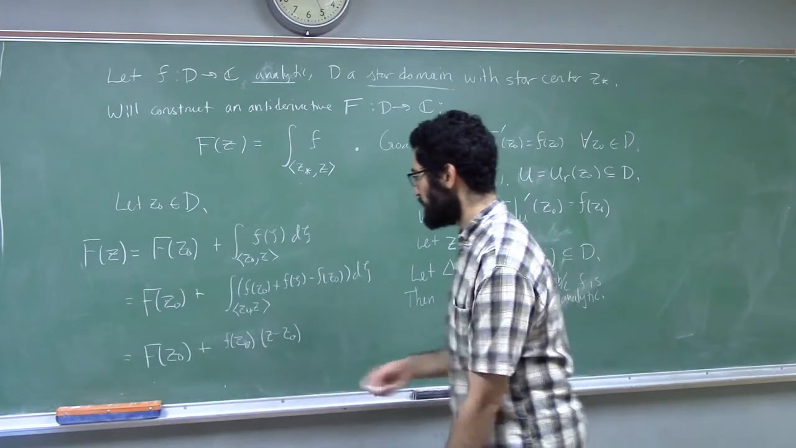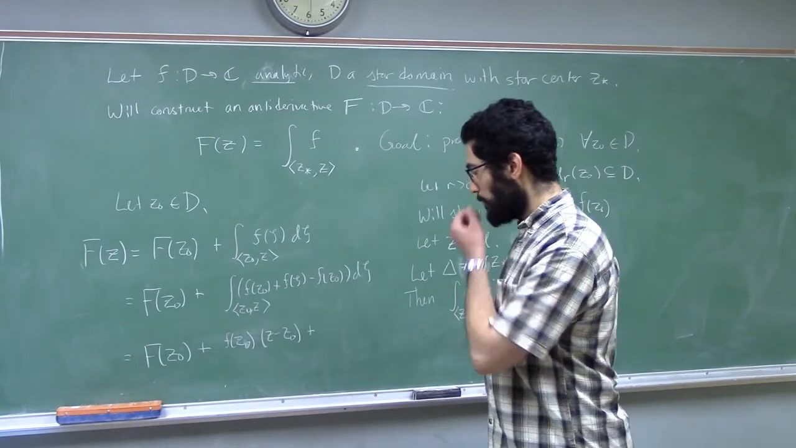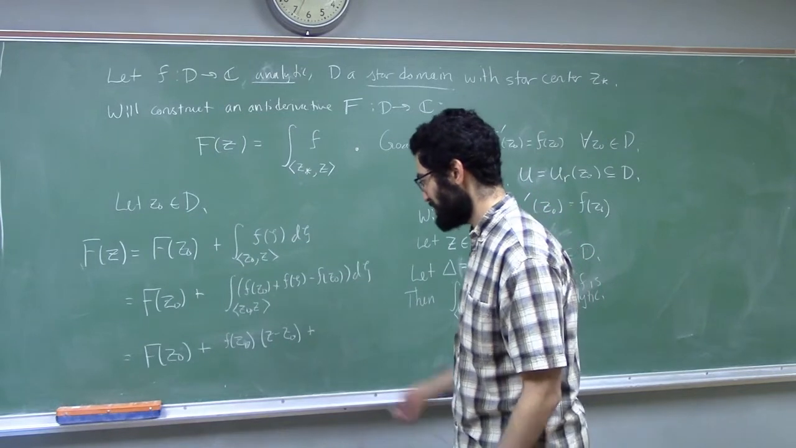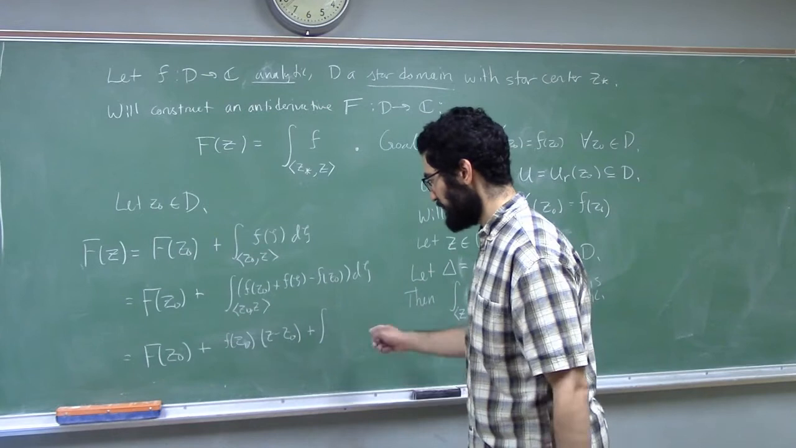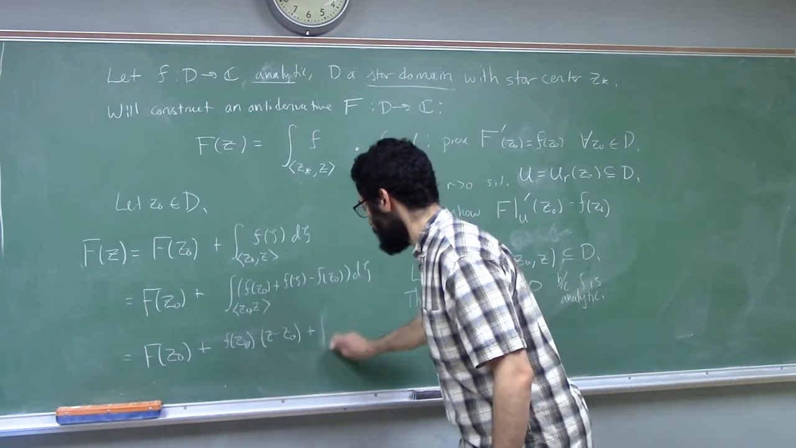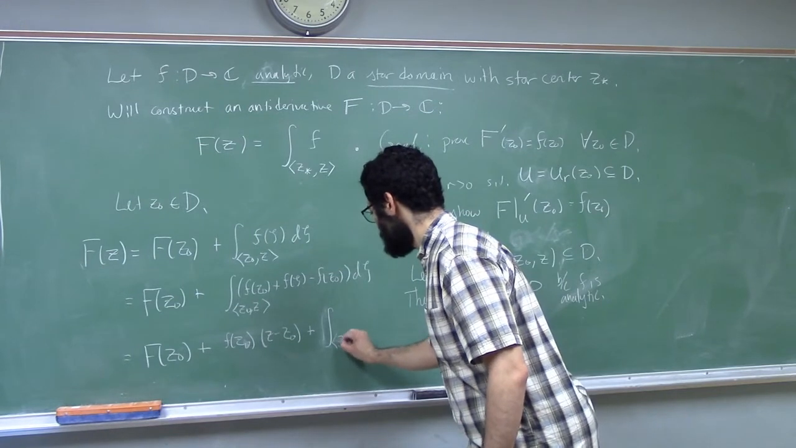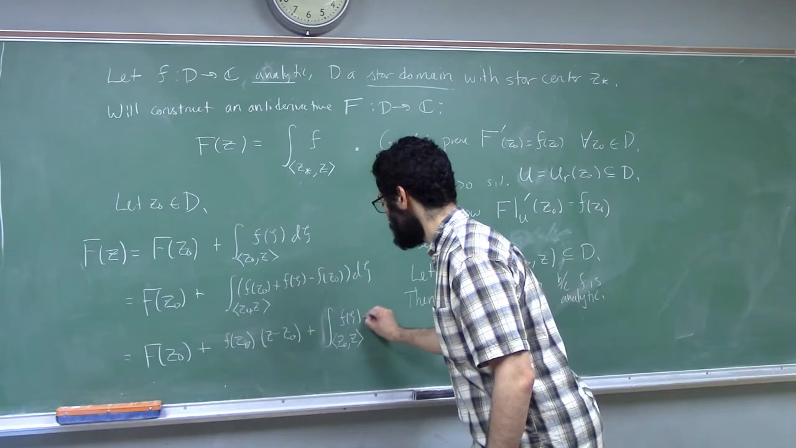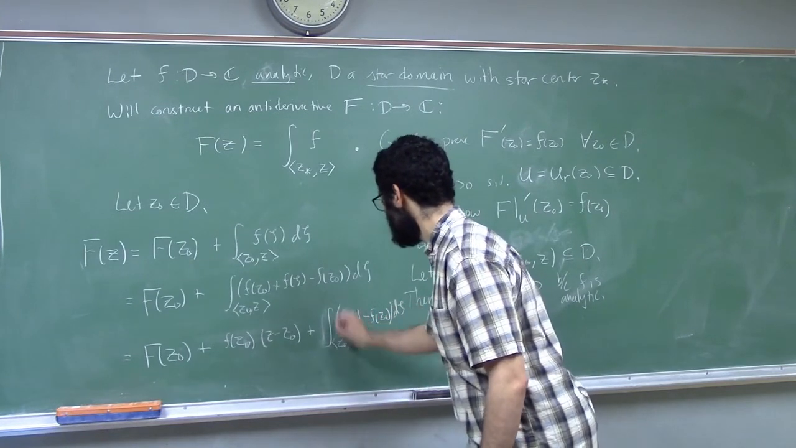So one way to see that is to notice that zeta is an antiderivative for 1. So you could just evaluate zeta from z naught to z. Okay, and then the leftover term is the integral from z naught to z along a straight line segment of f of zeta minus f of z naught d zeta.